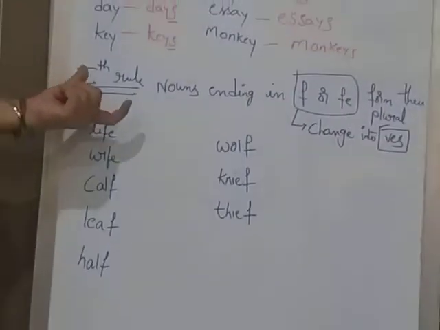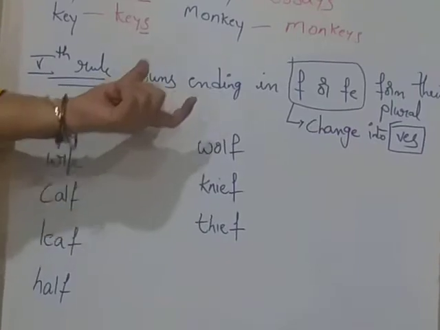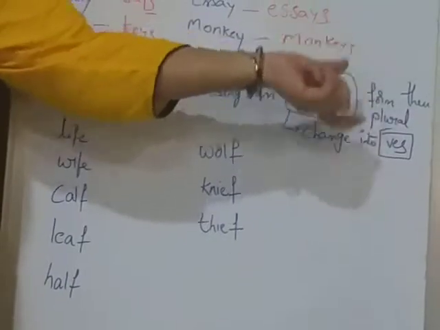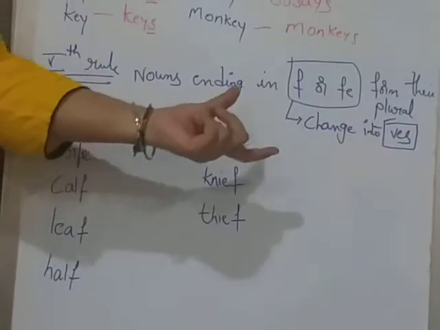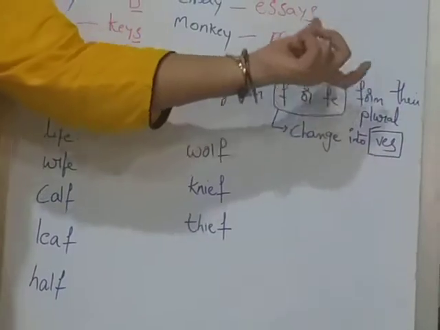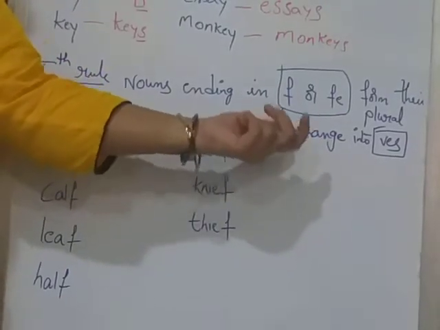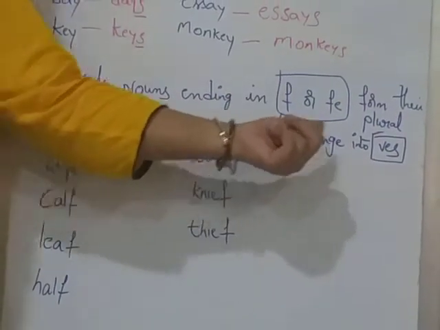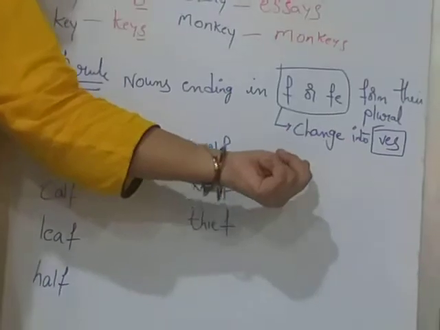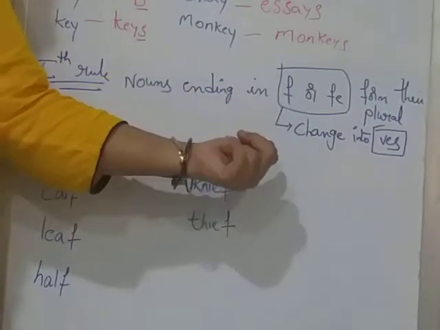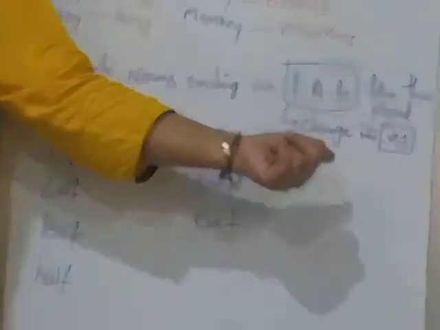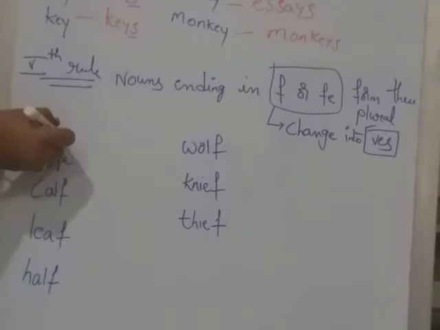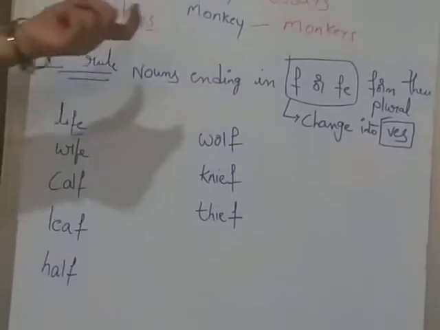Coming to the fifth rule, if the nouns are ending with f or fe, their form itself changes into plural. There we have to change it into ves. Okay? Then f or fe changes into ves. See, life. F changes into ves.